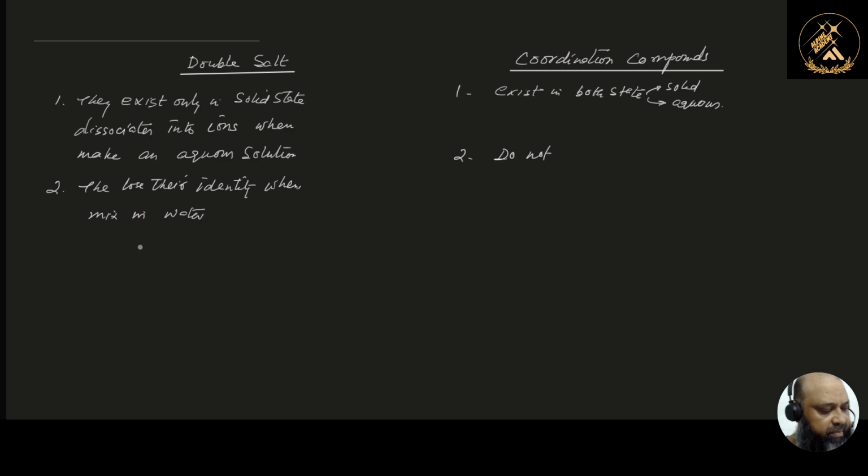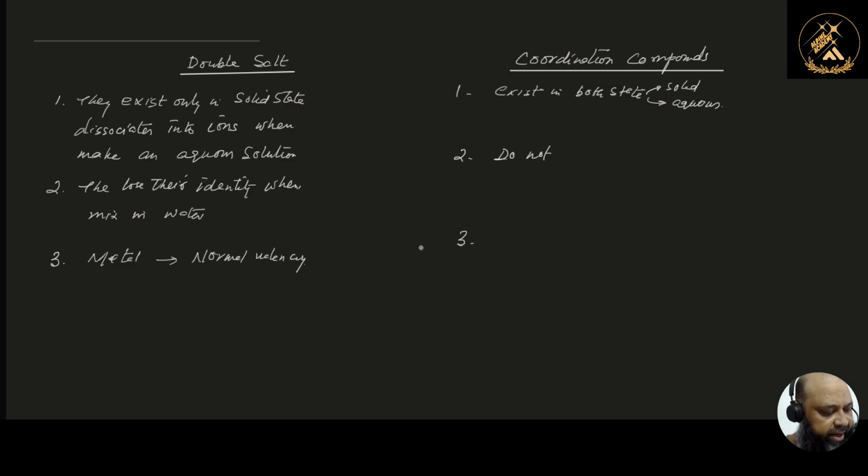In double salts, the metal exhibits its normal valency. Specifically about the metal, as I told you, it shows its specific normal valency in the case of the double salt. But in the case of the coordination compound, metals do not show that kind of normal valency.